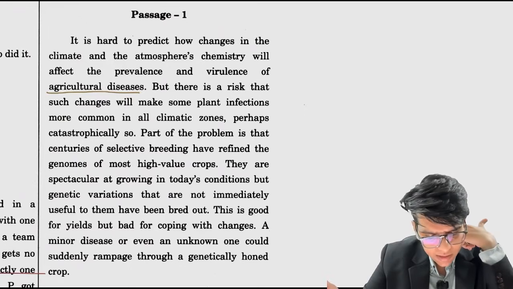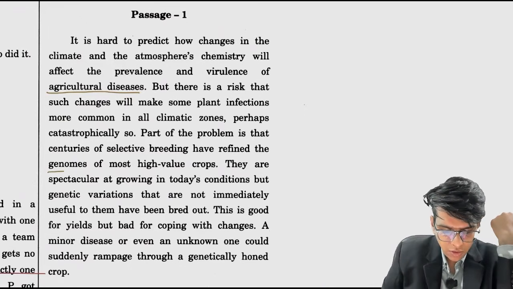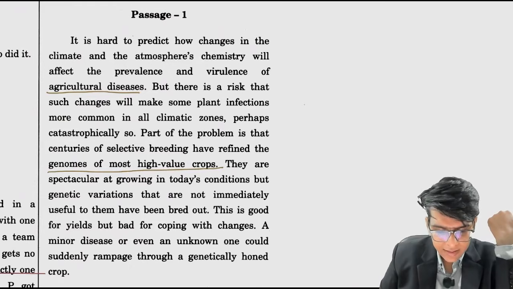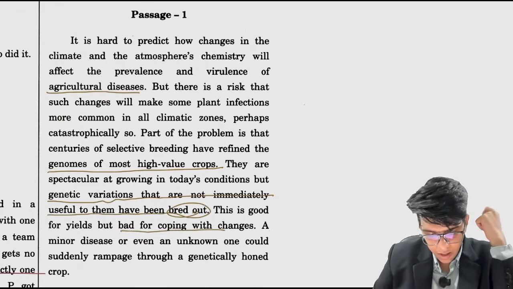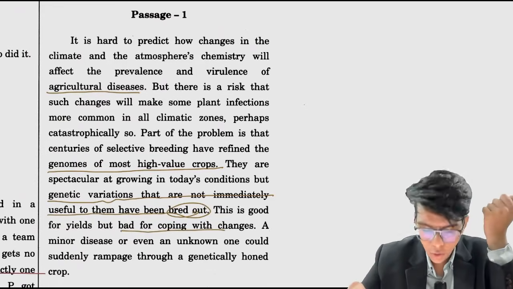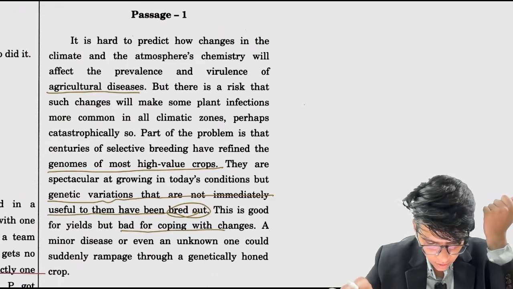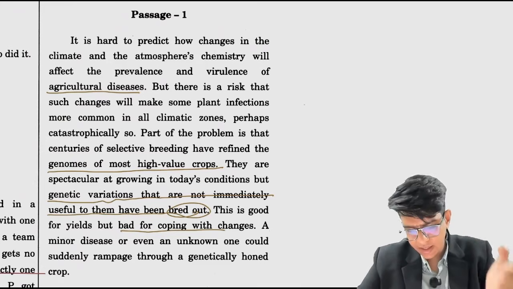Part of the problem is that centuries of selective breeding have refined the genomes of most high value crops. They are spectacularly good at growing in today's conditions, but genetic variations that are not immediately useful to them have been bred out. This is good for yield but bad for coping with changes. A minor disease or even an unknown one could suddenly rampage through a genetically honed crop.